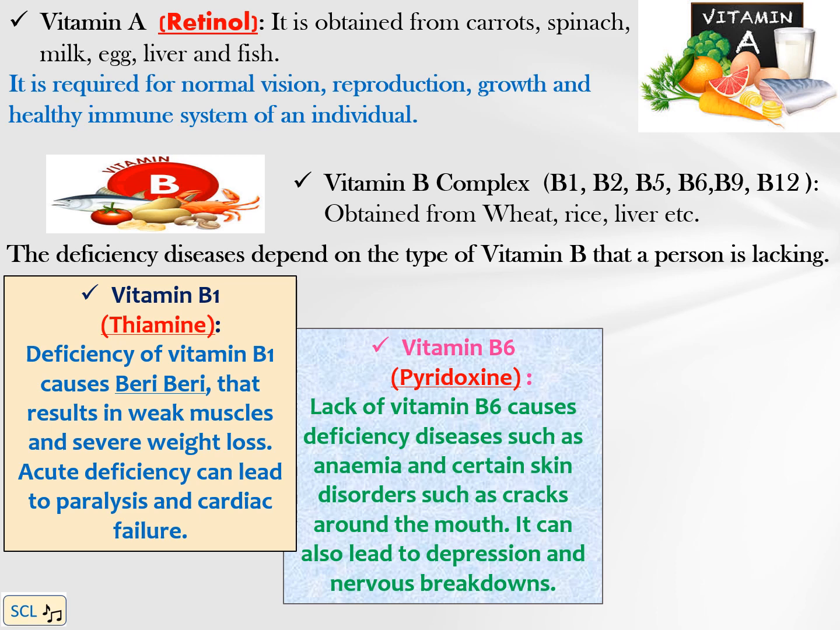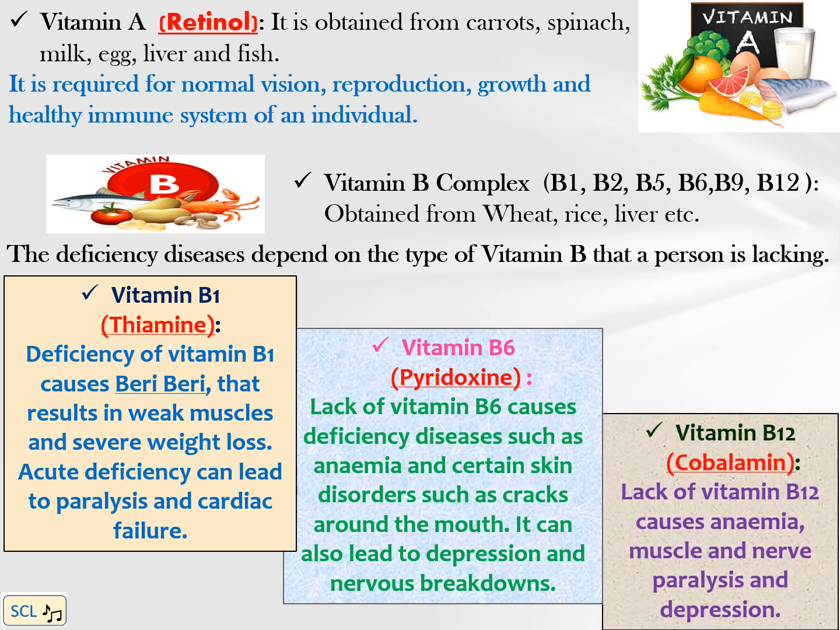Vitamin B6. It is also called pyridoxine. Lack of vitamin B6 causes deficiency diseases such as anemia and certain skin disorders such as cracks around the mouth. It can also lead to depression and nervous breakdowns. Vitamin B12. It is also called cobalamin. Lack of vitamin B12 causes anemia, muscle and nerve paralysis and depression. Now, work for you. Find the diseases caused by the deficiency of vitamin B2, B5 and B9.